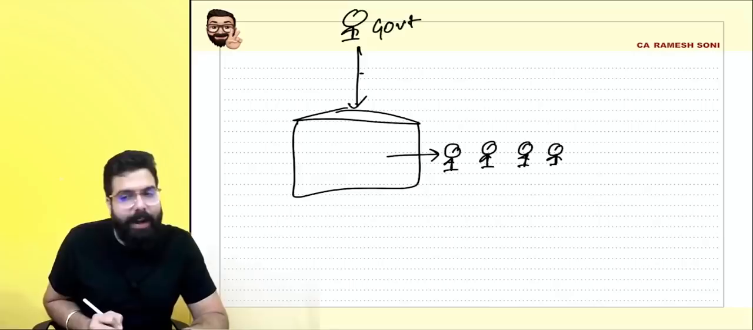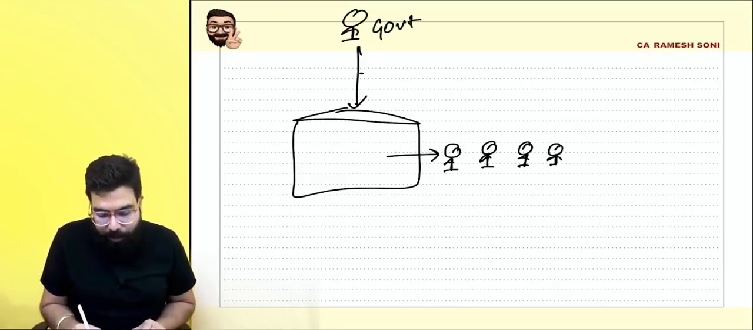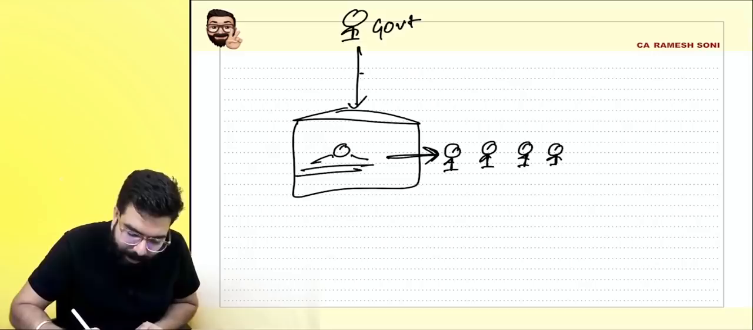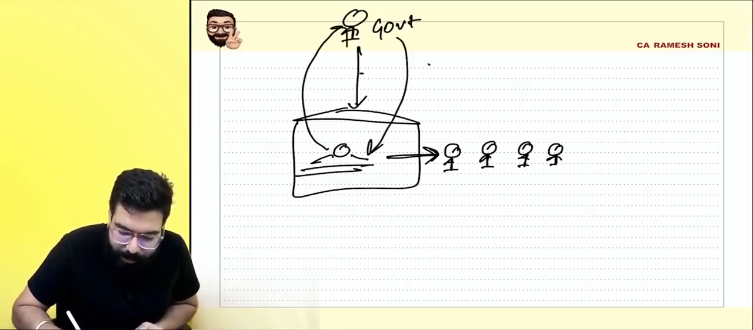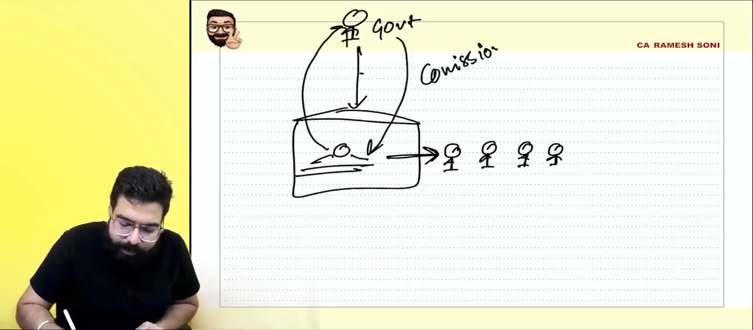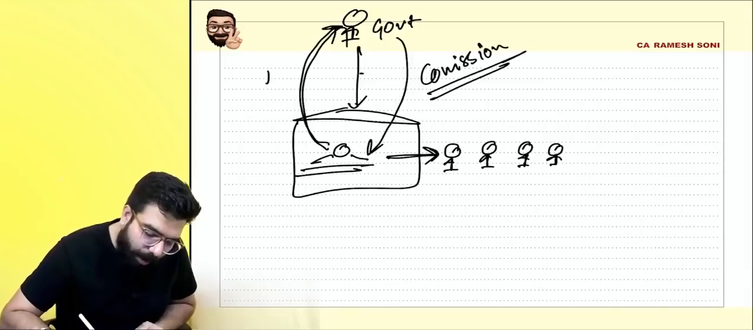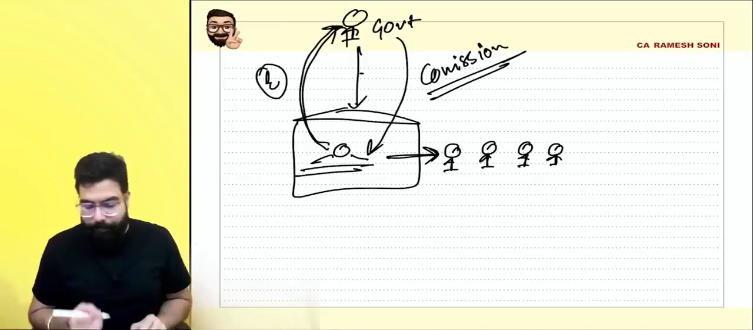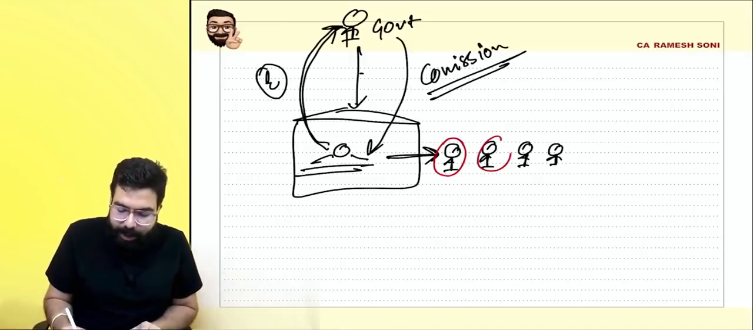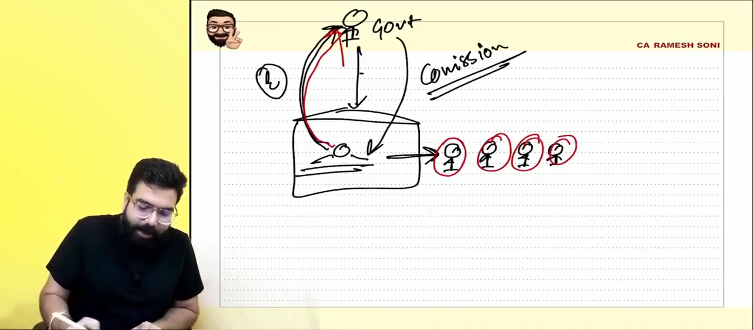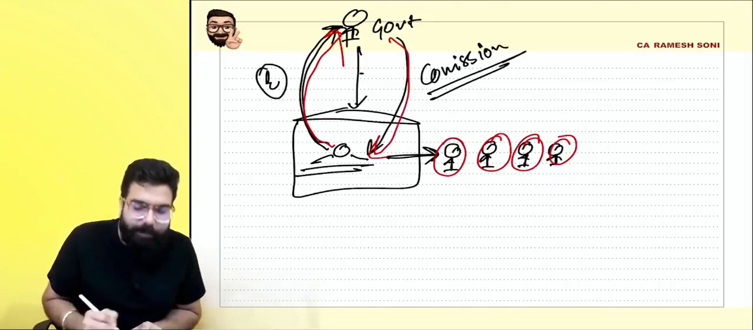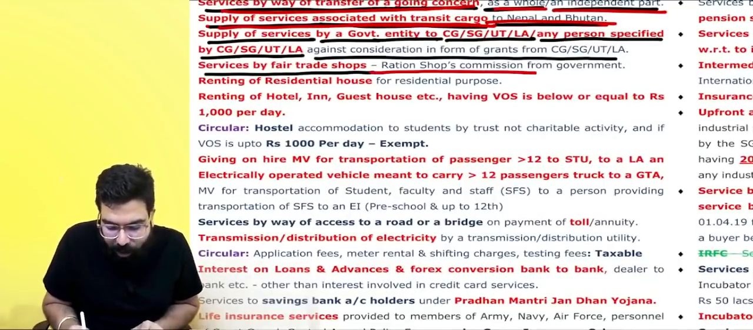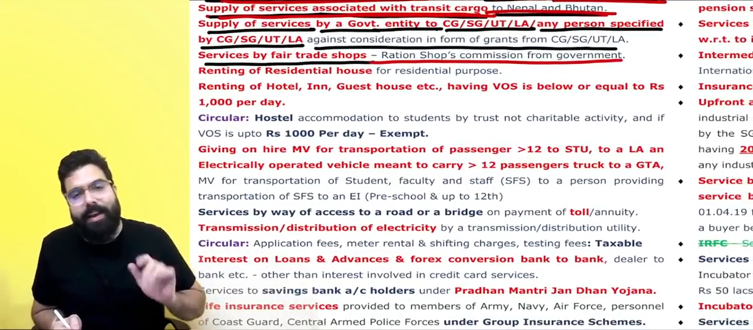The government has hired one person who distributes the ration to people. These people give services to the government, and the government gives them commission. Simple as that, their services to the government are exempted. The ration wala's commission, because he distributes the ration on behalf of the government, is paid by the government, and that service shall be exempted. Services by a fair trade shop, the ration wala's commission from the government, are exempted.